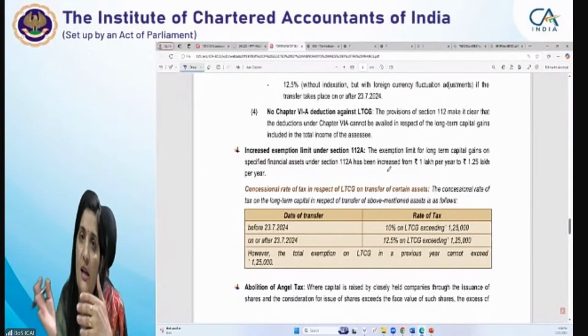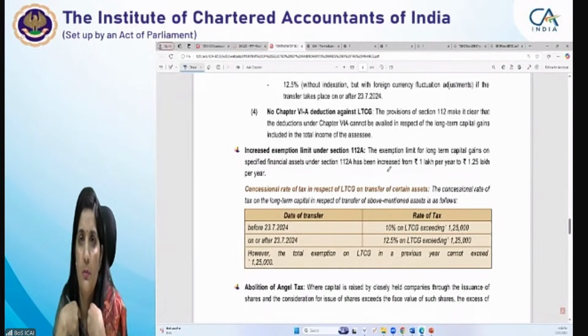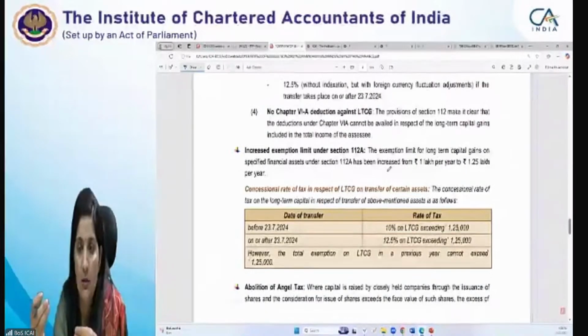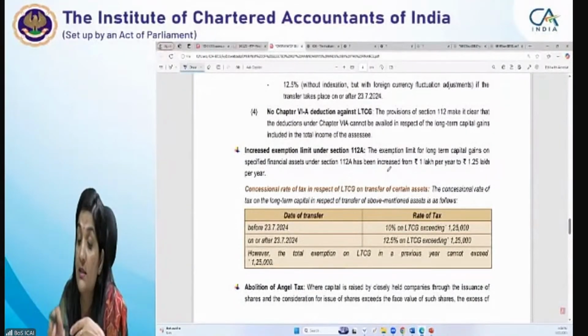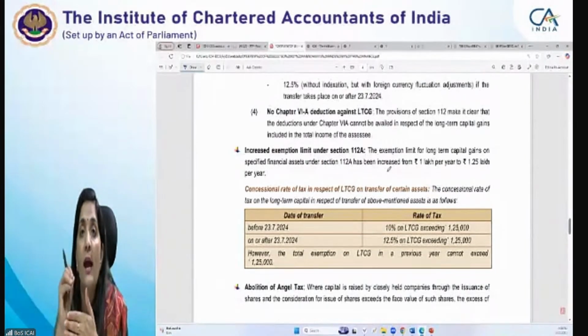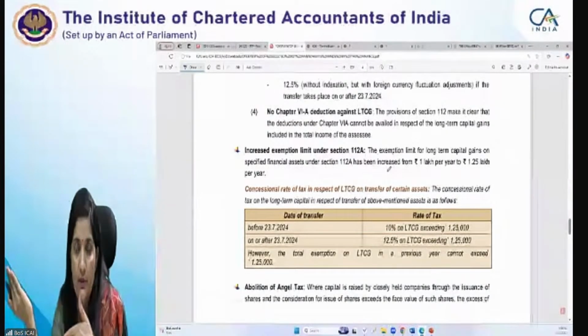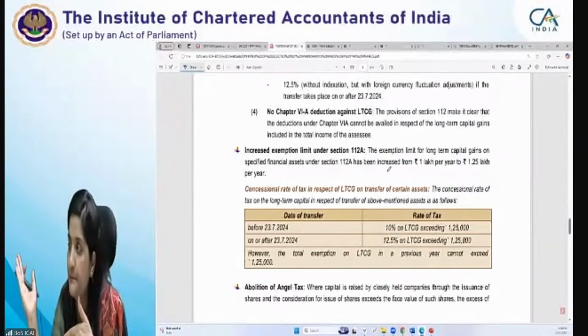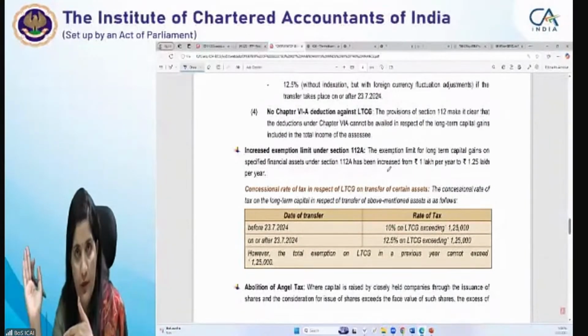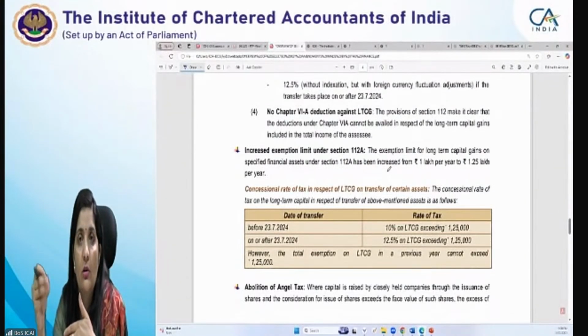Even though you are transferring the assets, suppose I am a person and I have transferred some assets on 10th of May, long-term listed shares, I have sold something. So this 1,25,000 I can still be eligible for. I am eligible for this 1.25 lakhs with the tax rate of 10%. If your transfer is after 23/7, then also it is applicable for the same 1.25 lakhs with the increased rate of 12.5%. This is an important point.